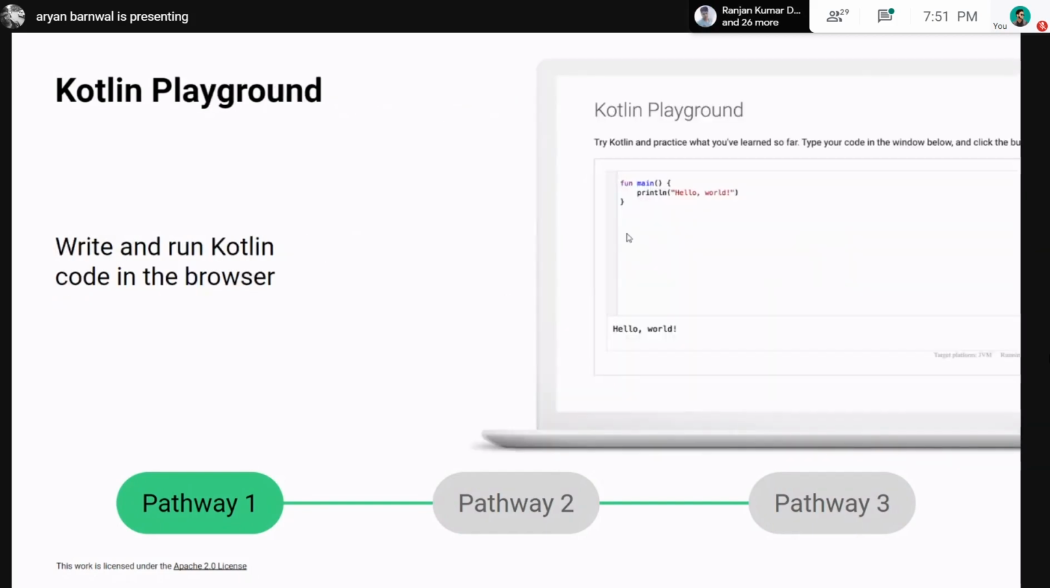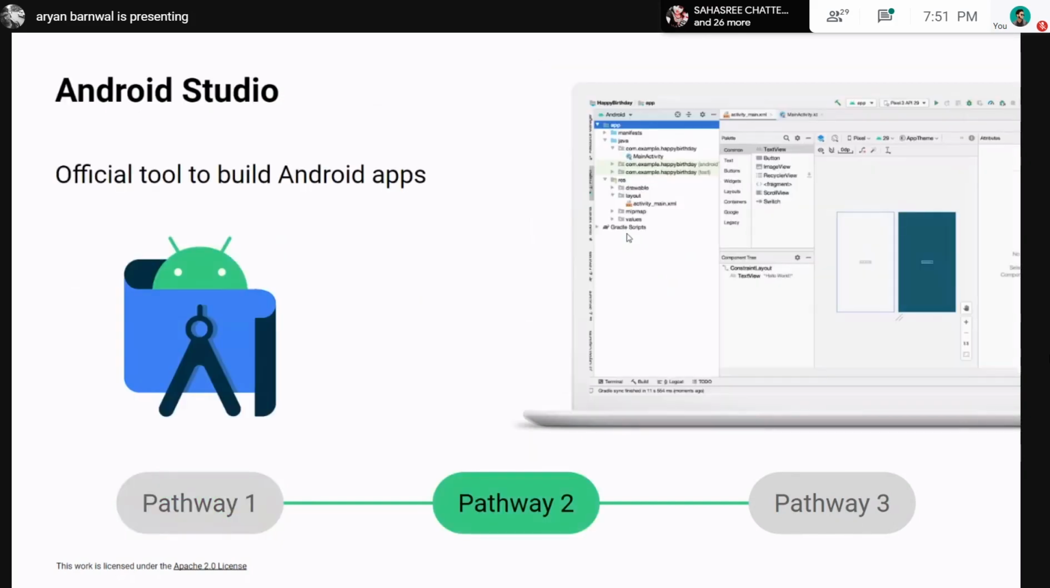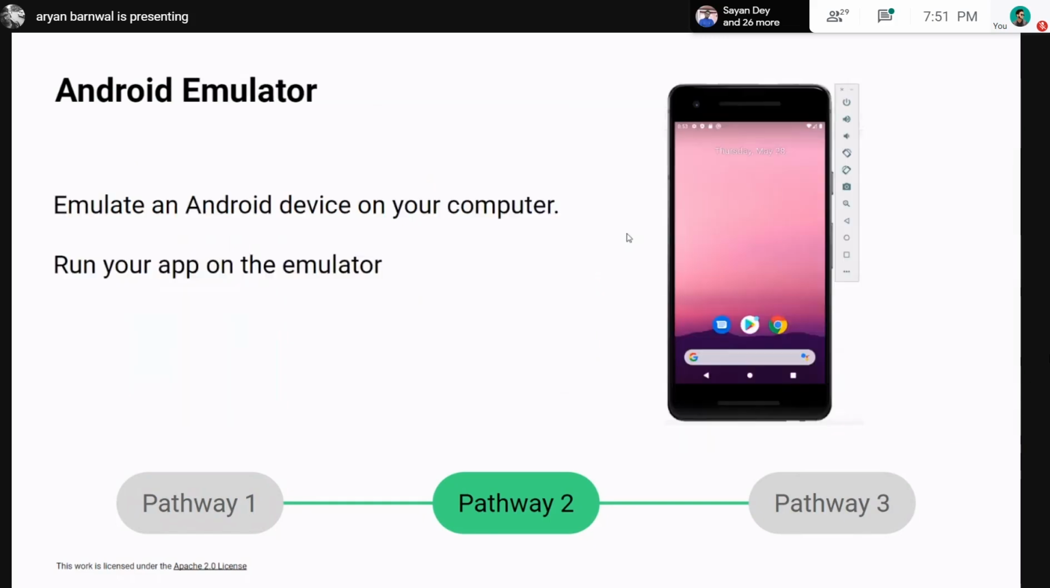Number two, we will also run some Kotlin code in the browser using the Kotlin playground, and we will also see what this whole mumbo jumbo about Android Studio is, like what this drag and drop is, and what is meant by the Gradle scripts, the manifest files and all. Okay, and you can emulate an Android device on your computer, but if you don't have a high-end setup, I recommend just using your own Android phone with a USB cable.